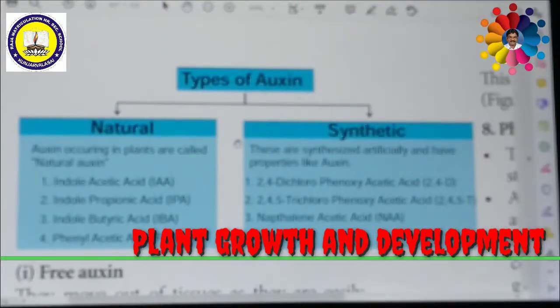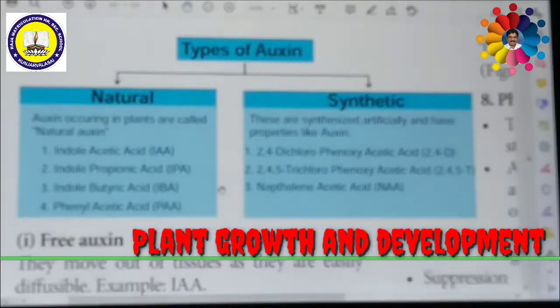Natural auxins have many examples: indole acetic acid IAA, indole propionic acid IPA, indole butyric acid IBA, and phenyl acetic acid PAA. Similarly, synthetic auxins are prepared in the laboratory. These are synthesized artificially and have properties like auxin. They are 2,4-dichlorophenoxy acetic acid 2,4-D, 2,4,5-trichlorophenoxy acetic acid 2,4,5-T, and NAA, naphthalene acetic acid. These are all synthetic auxins.